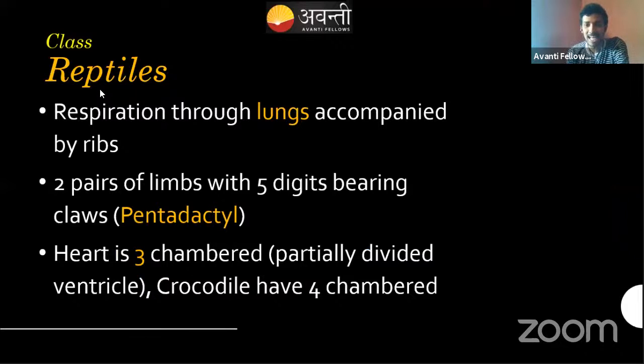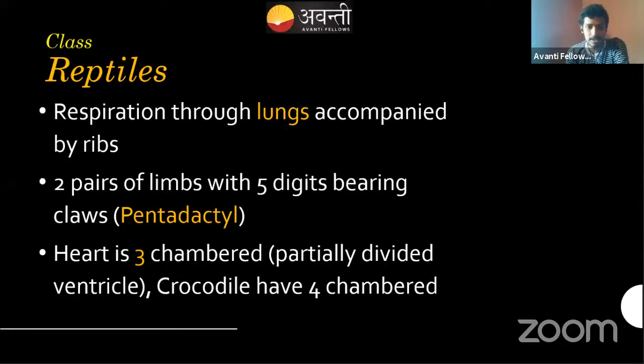So how will respiration happen? Dandruff will be there. Respiration is through the lungs accompanied by the ribs. Oh, sorry. I actually thought of adding a photo here. I forgot.